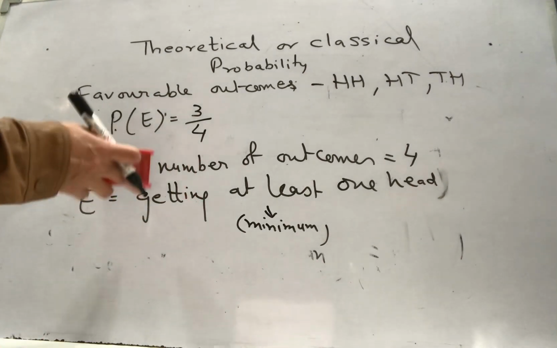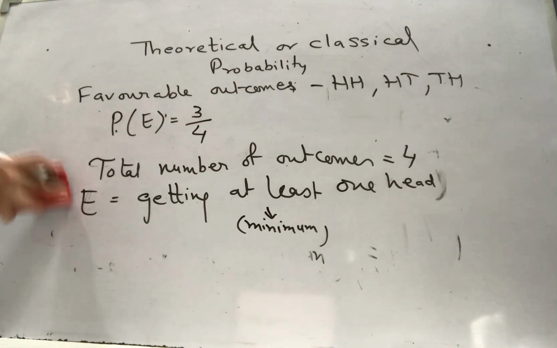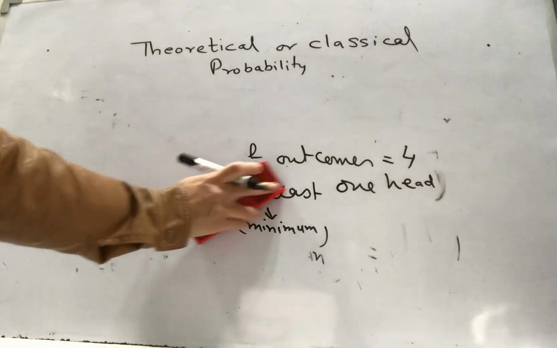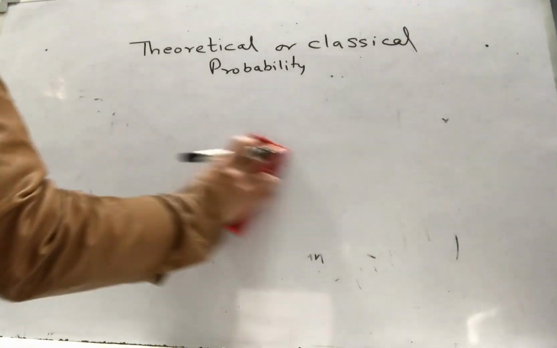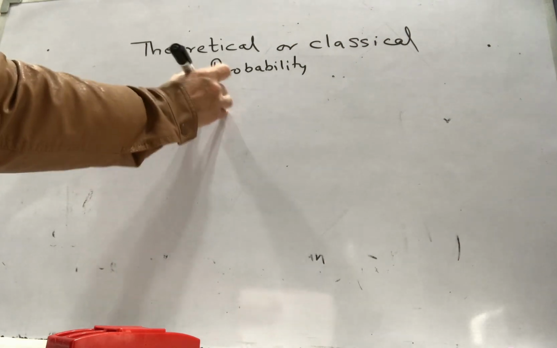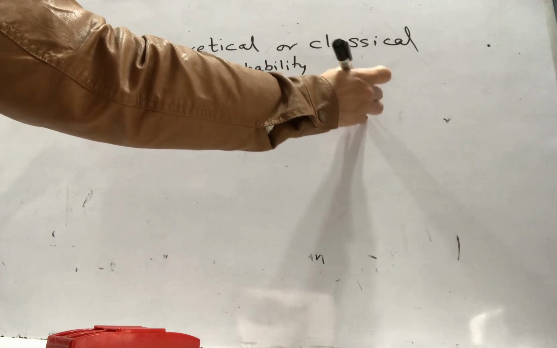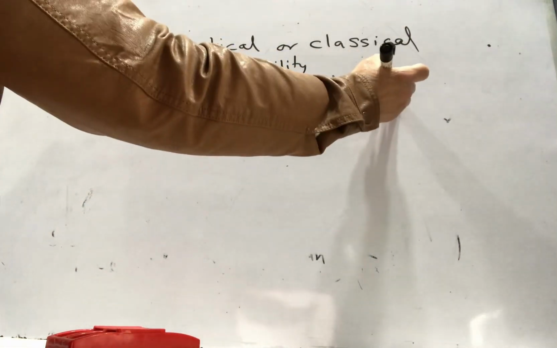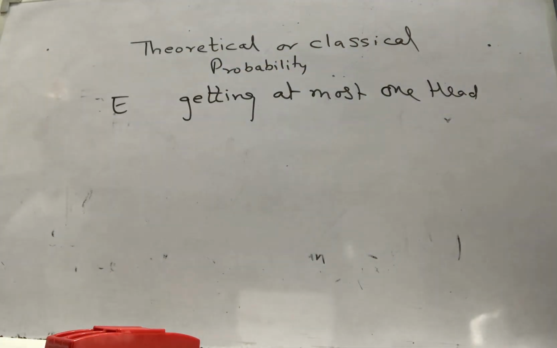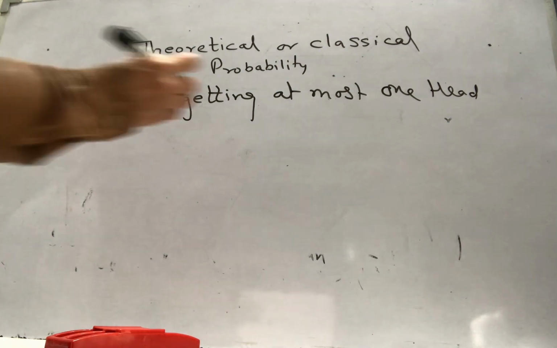Only one head allowed. Let's write now the event. If my event is now getting at most one head, that means maximum one head should be visible. That means you are successful when at maximum you can see one head.